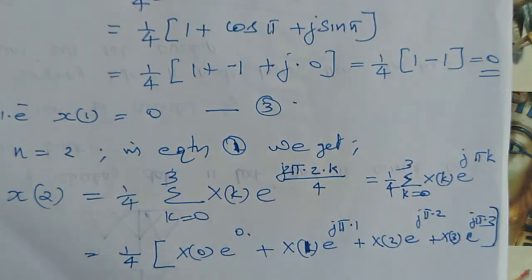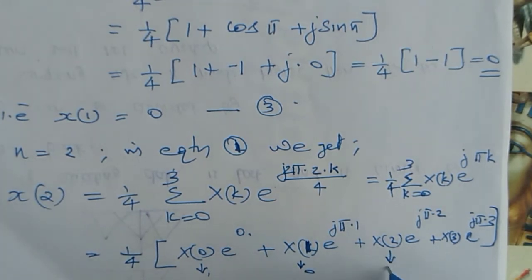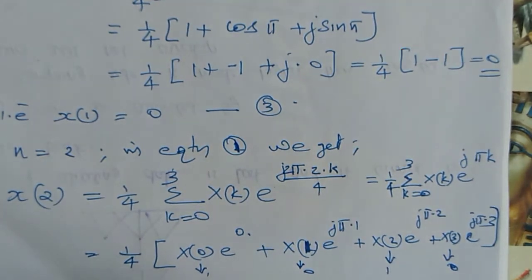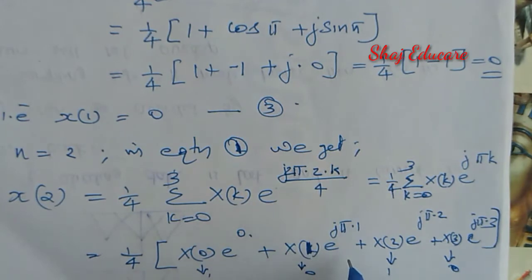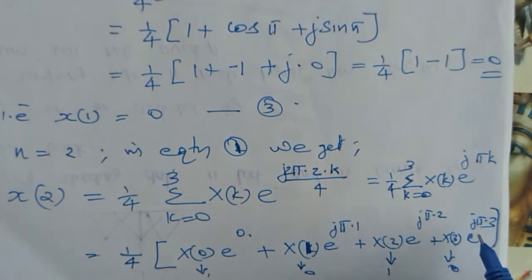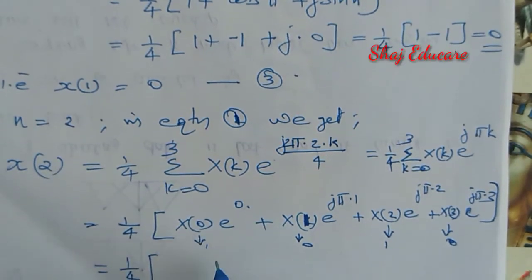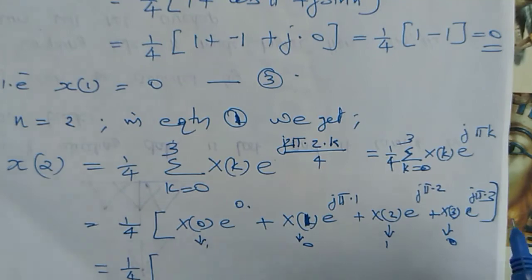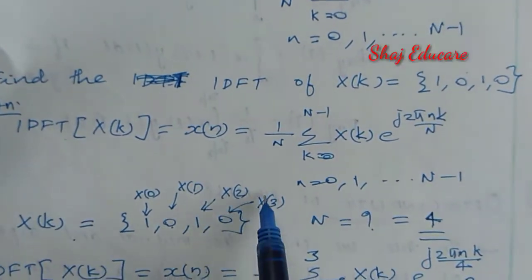Okay, again we know that the value of x of 0 is equal to 1, x of 1 is equal to 0, x of 2 equal to 1, and x of 3 equal to 0. Then we don't need to evaluate the second term and the last term, as we know that x of 1 equal to 0 and x of 3 is equal to 0. Okay, that is given in the question. Okay, right.